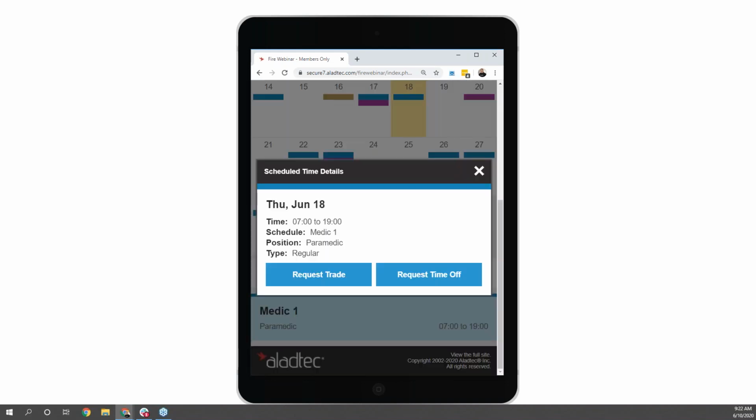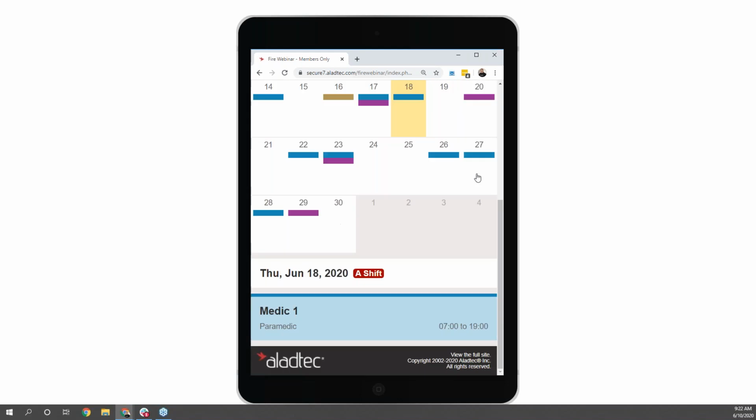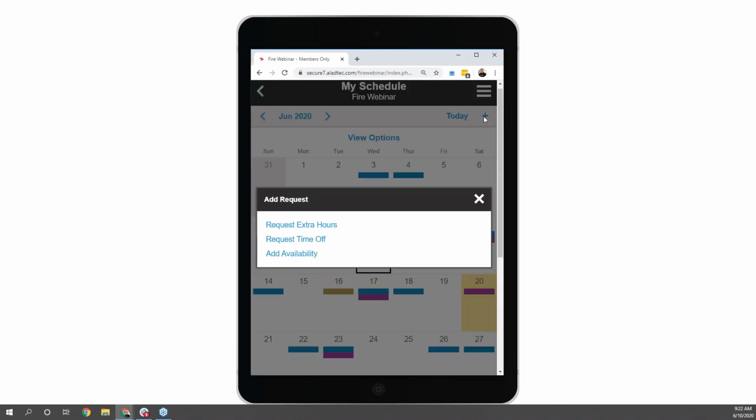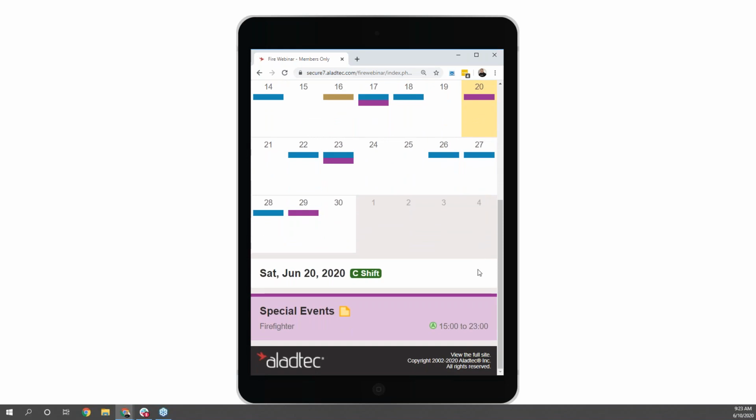Same as before, they can request time off, request trades, sign up for open shifts on the calendar, or even have the ability to request those extra hours right from here as well. So all of those basic functionalities that those users will need day to day are going to be fully available from the mobile version as well as from the full site.